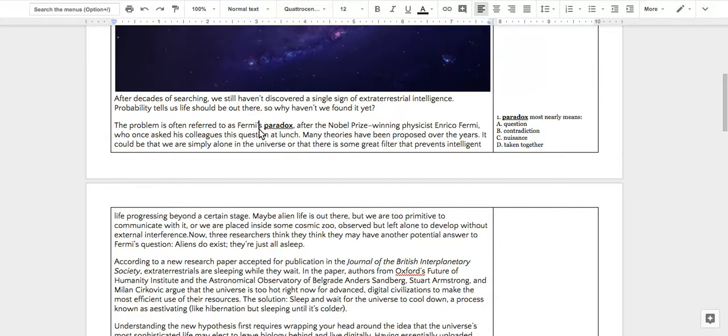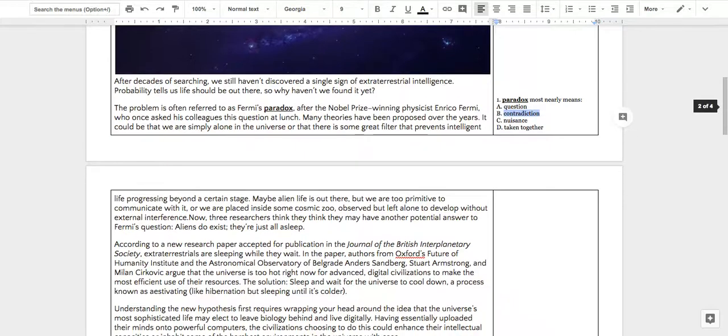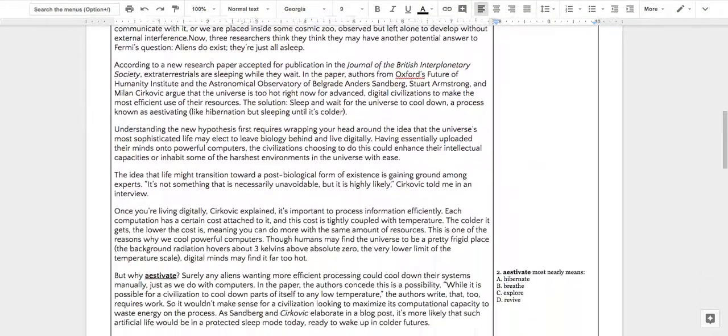And in this case, you have to look at the structure of the sentence itself. Probability tells us life should be out there, so why haven't we found it yet? It should be this way, but it isn't. That is more of a contradiction than a question. So the answer is B. A paradox is something like in a science fiction movie where you go back in time and kill your own grandfather, which if that were true, how could you exist if your grandfather was dead? Something like that. That's a paradox.